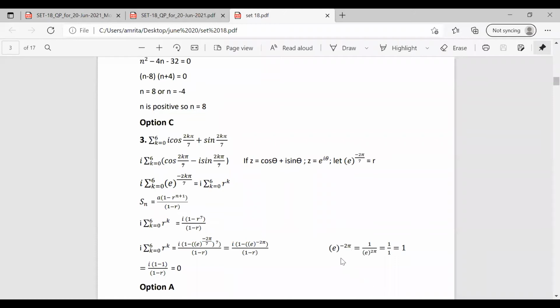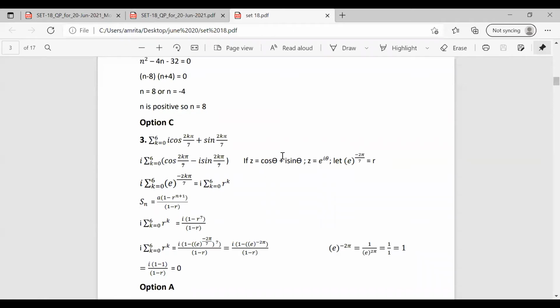And we know that e raised to minus 2 pi, we can write it as 1 by e raised to 2 pi. So substituting, the value of e raised to minus 2 pi can be 1. So here we can rewrite this equation as i into 1 minus 1 by 1 minus r. We know that 1 minus 1 is 0. So the numerator gets 0, so the answer becomes 0.